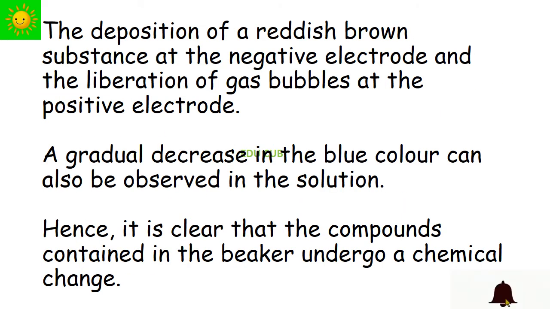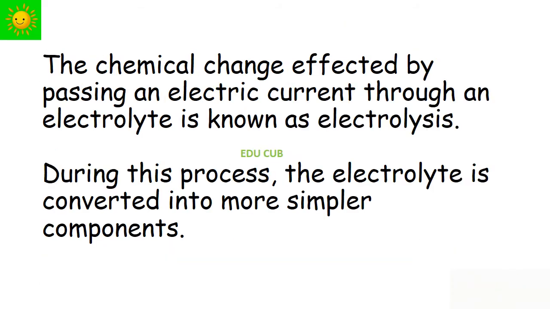In the above activity, it can be observed that a reddish-brown substance is deposited at the negative electrode and gas bubbles are liberated at the positive electrode. A gradual decrease of the blue color can also be observed in the solution. Hence, it is clear that the compounds contained in the solution undergo chemical change.